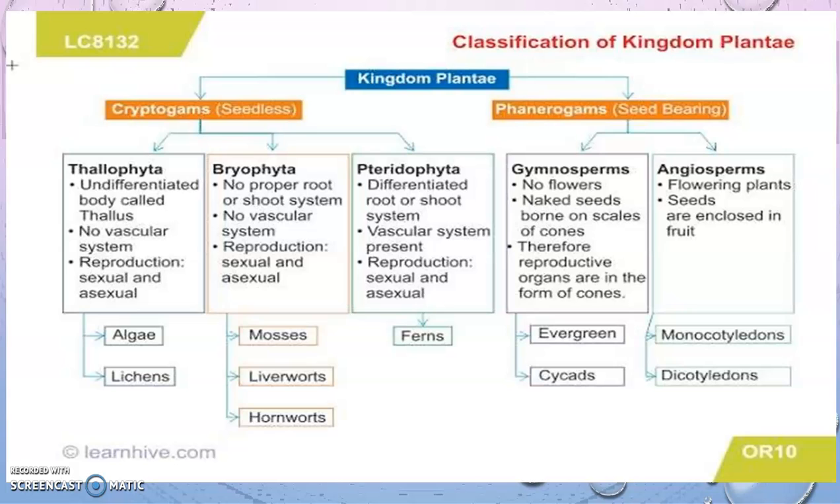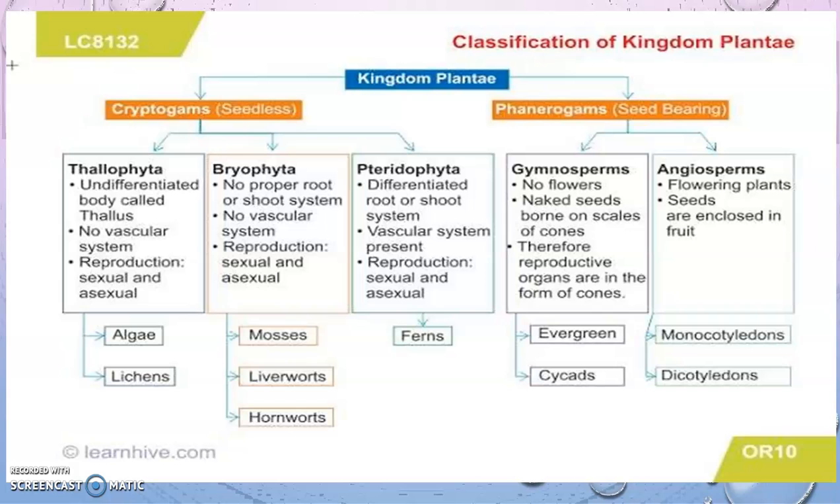Thallophyta are those plants which have a thallus-like body, that means the body is not divided into root, stem and leaf. The bryophytes are those which have a proper root or shoot system. Then the pteridophytes also have a well developed root system or shoot system. Thallophytes do not have a vascular system, neither do the bryophytes, but the pteridophytes have a vascular system, that means xylem and phloem is present, which carries the water and minerals.